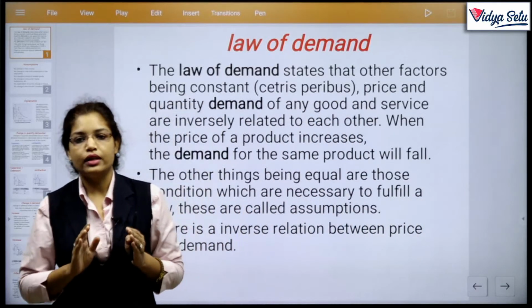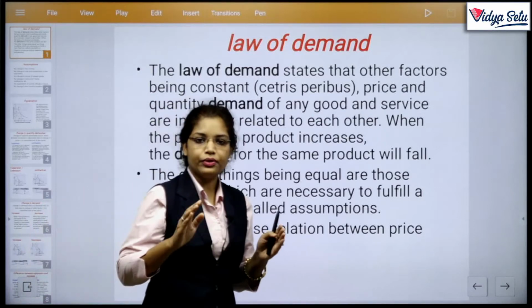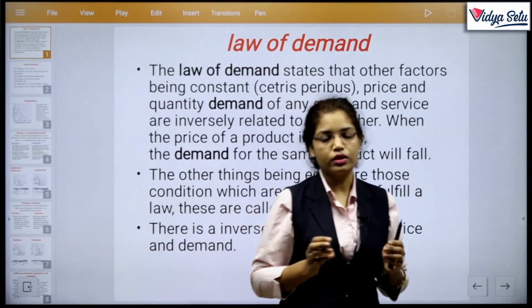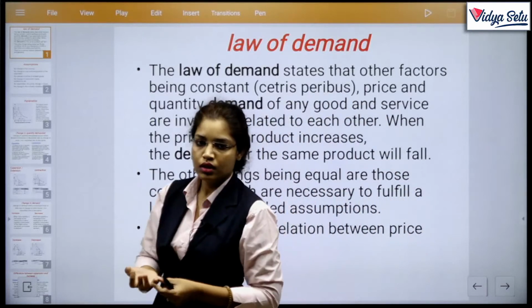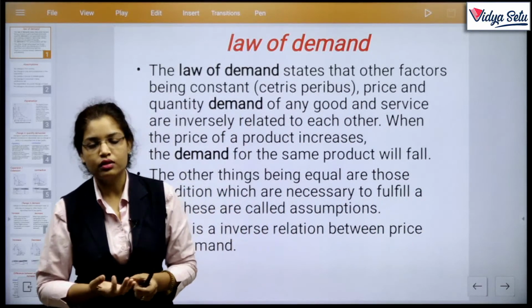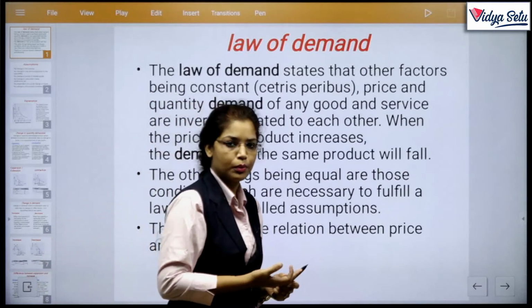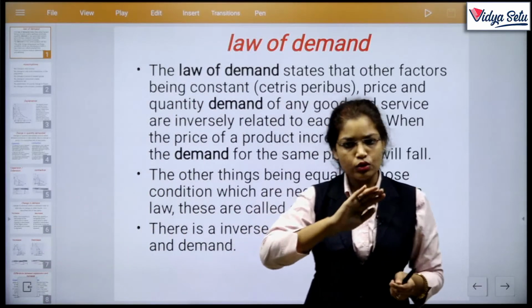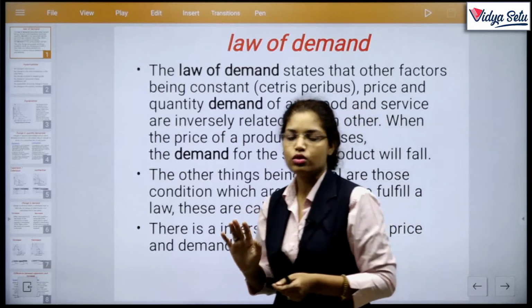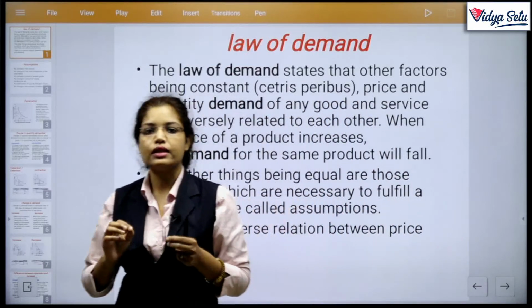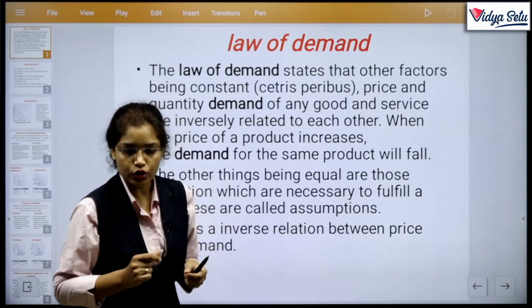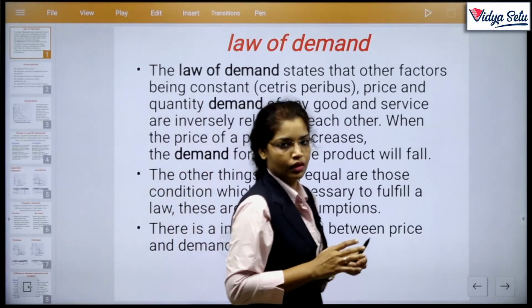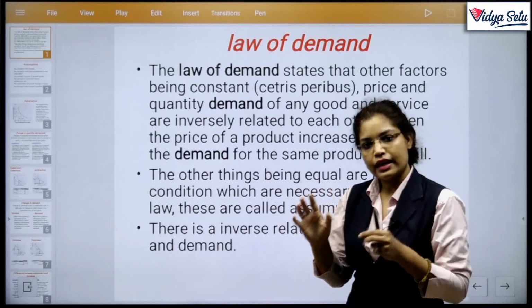We only vary the price, and other factors like the price of related goods, income of the consumer, weather, fashion, climate, population, structure of population, taste and preferences, all these things remain constant. This is the basic assumption. Assumption means what? Assume means, मान लो कि ये ऐसा है.